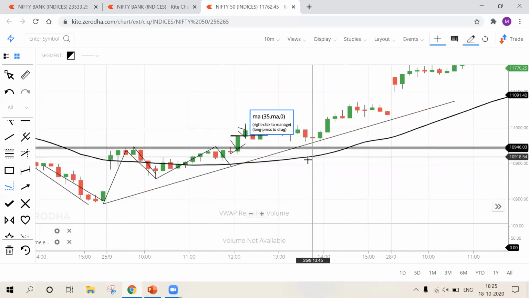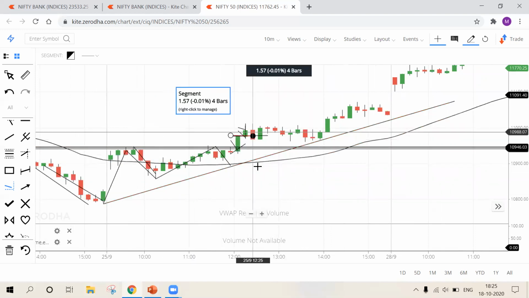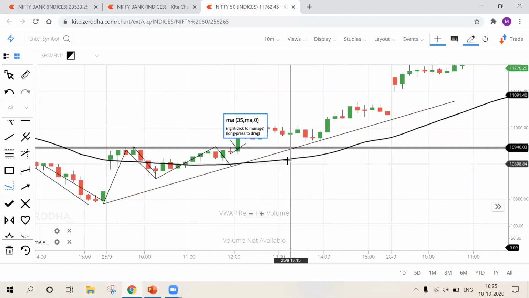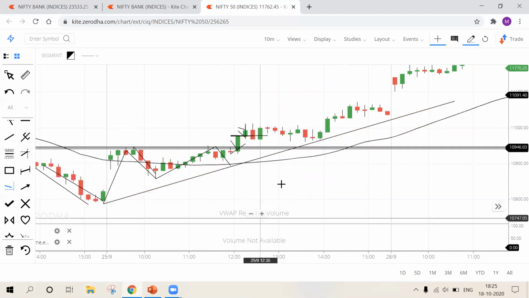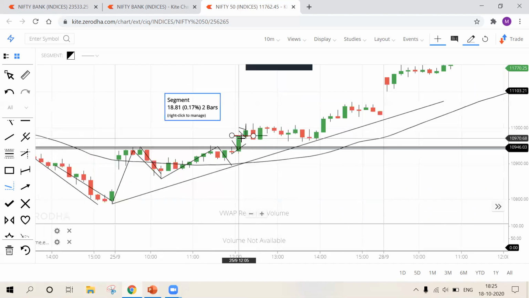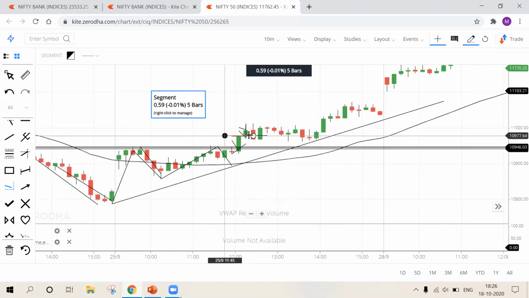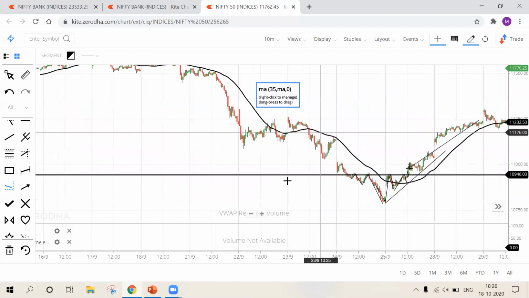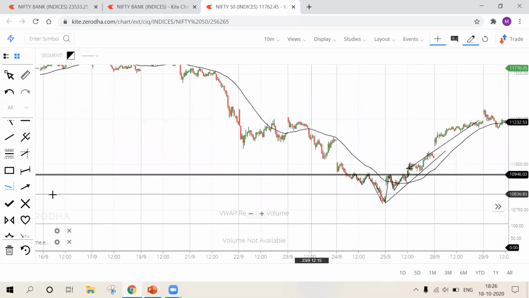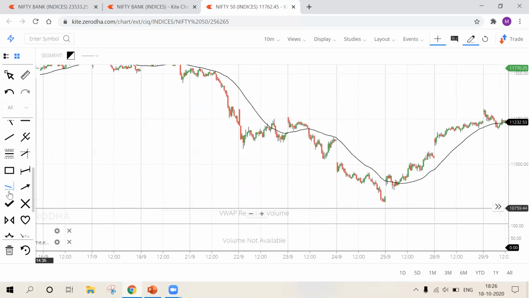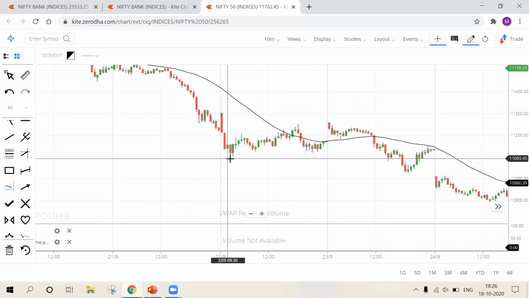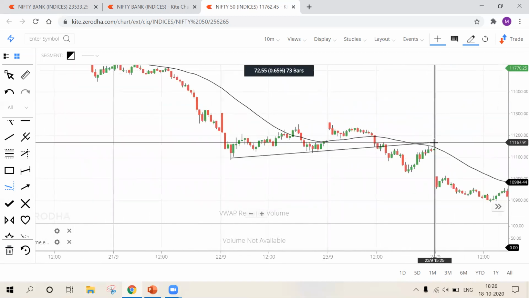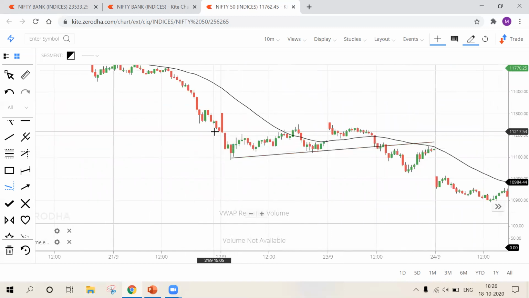Where is your moving average? Yes, this line. So at this point, candles are above 35 moving average. So 35 moving average is also asking me to make buy position. So I have got 4 confirmations here, so I'll blindly enter there. Look at the market, it flew. So it's that simple. Now I'll explain another scenario. Look at this line, trend line.